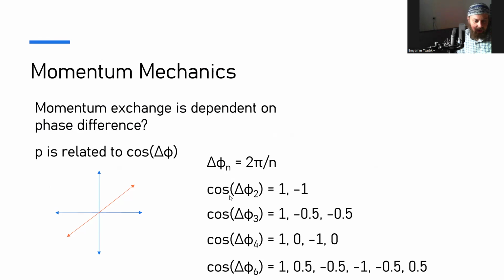Okay, so yeah, I added the cosine here. So the cosine here is 1 or minus 1. So repulsion or attraction at lower levels, right? So in here we have repulsion, attraction, and then 0 is nothing. And here we have the same thing. So the quark antiquark will have a strong attraction.